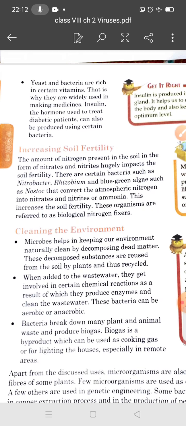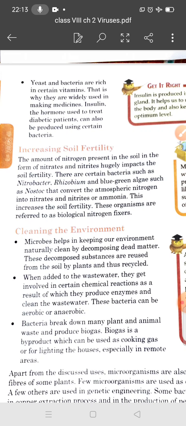They show a symbiotic relationship where the bacteria convert atmospheric nitrogen into nitrates for the plant, while the plant gives shelter and food to the bacteria. So students, we have learnt about crop rotation, where leguminous plants are grown alternately with cereal crops to improve soil fertility.